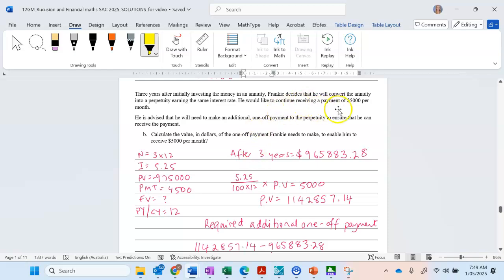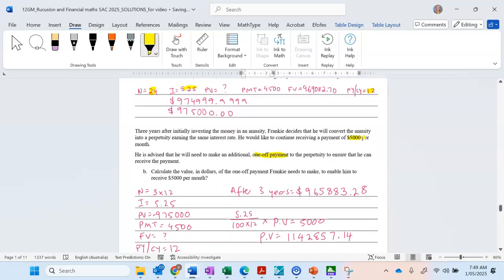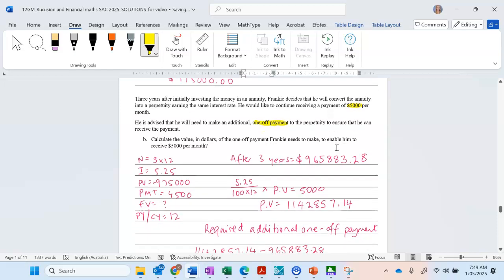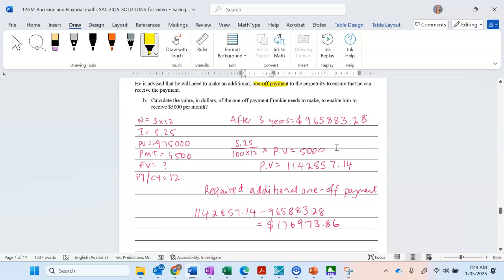He would like to continue receiving a payment of $5,000 per month. So he's going to get $5,000, so it's increasing. He's advised that he would need to make an additional one-off payment to the perpetuity to receive that payment. So we know before he was getting less than that, and it was an annuity. So in order to get $5,000 per month, he needs to add a little bit more to ensure that it stays as a perpetuity. All right, so we've got to calculate what that one-off payment is.